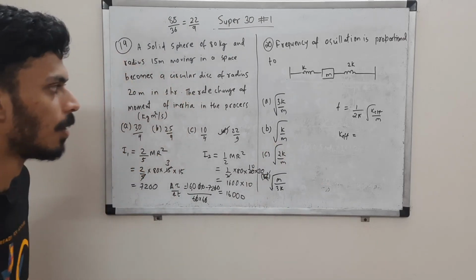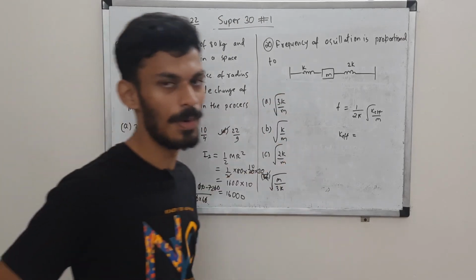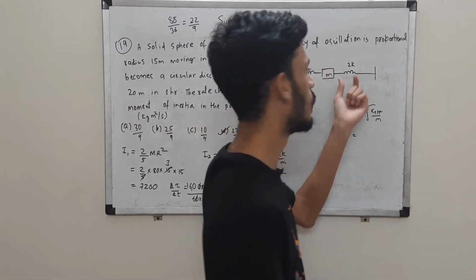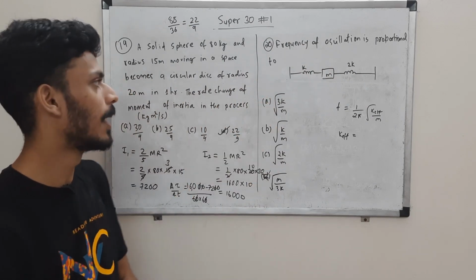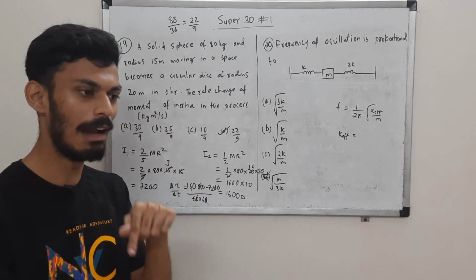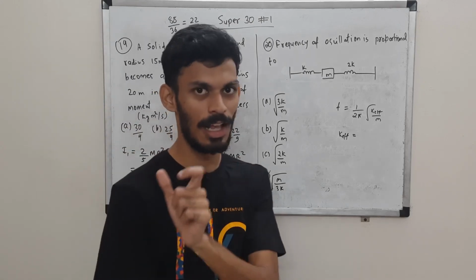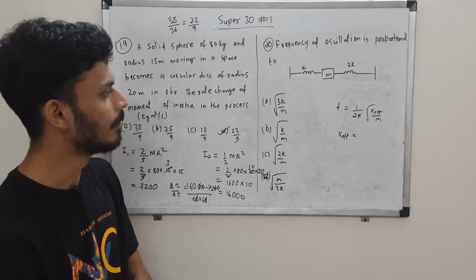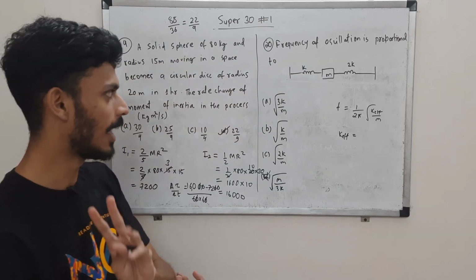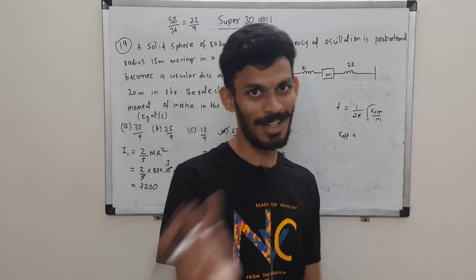So k effective, if you can tell me in the comment section, just pause the video now, what type of combination is this? Is this a series combination or is it a parallel one? Just pause the video and let me know in the comment section, with the time stamp. Okay, tell me the time and comment down. So 1 2 3, I'll reveal the answer. This is a parallel combination.